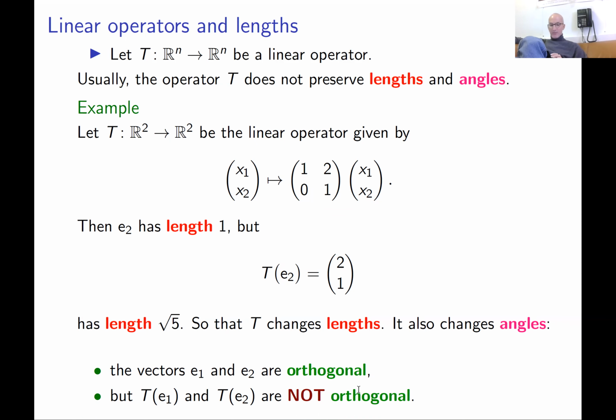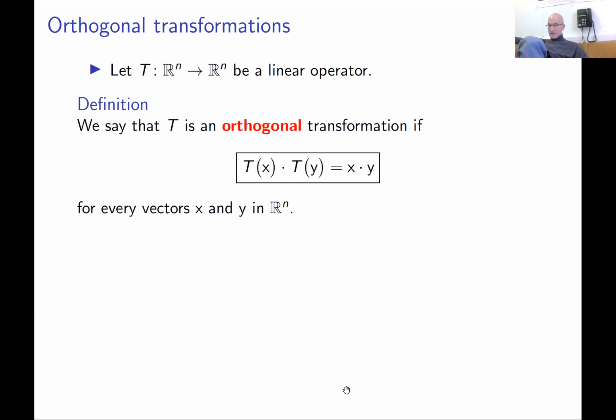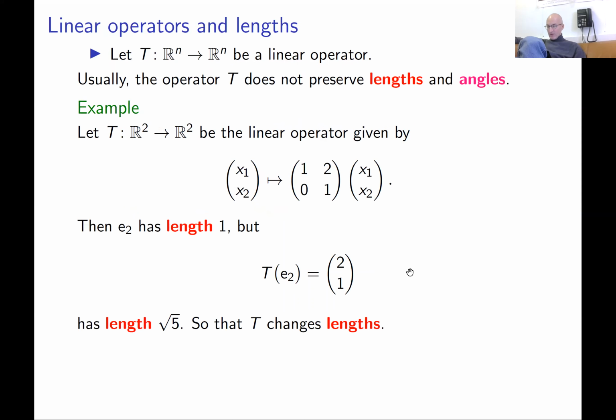This brings us to a new definition. We say that a linear operator is an orthogonal transformation if it preserves the dot product between vectors. What does it mean? It means that for every vectors x and y in Rn, T of x dot T of y is the same as x dot y. You take any two vectors, take the dot product, and this should be the same as the dot product of the images T of x and T of y. This is a very nice definition.